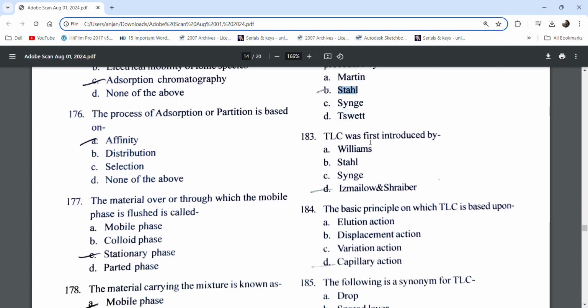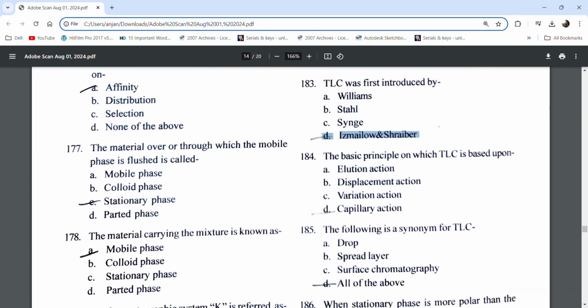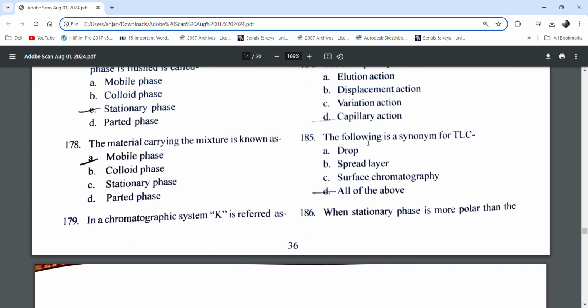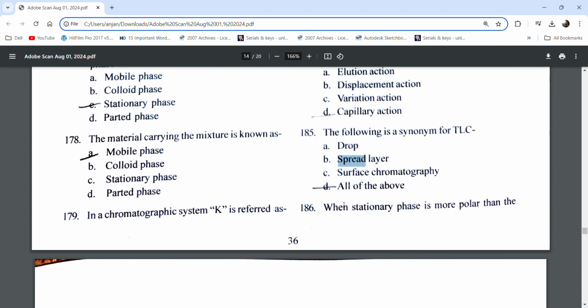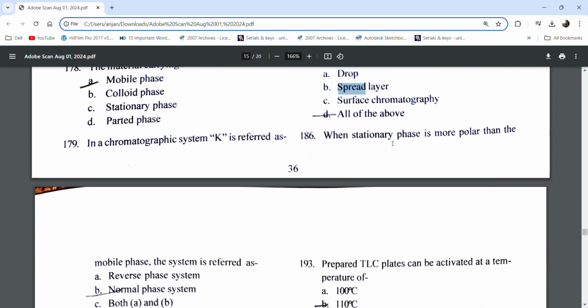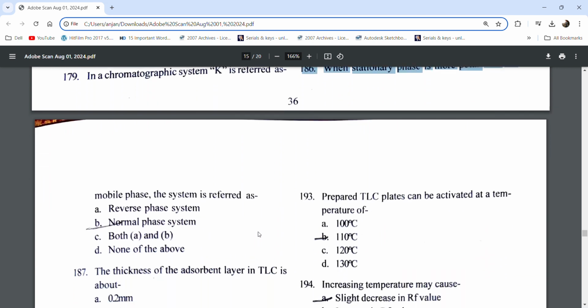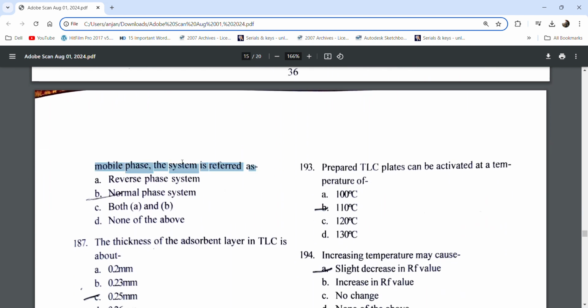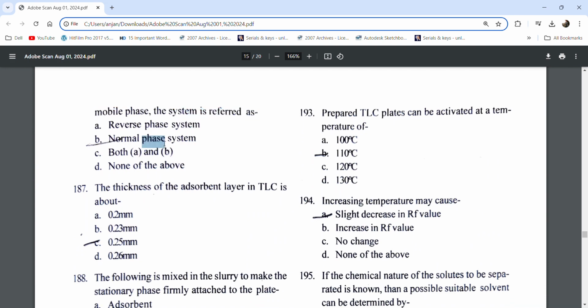TLC was first introduced by N.A. Izmailov and M.S. Schreiber. The basic principle on which TLC is based is capillary action. The following is a synonym for TLC: open column, spread layer, surface chromatography. When the stationary phase is more polar than the mobile phase, the system is referred to as a normal phase system.